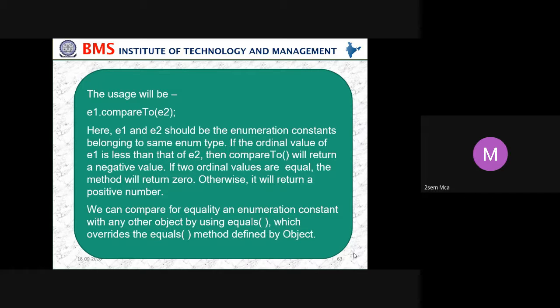We can compare for equality an enumeration constant with any other object by using equals, which overrides the equals method defined by Object. So the usage will be e1.compareTo(e2). Here e1 and e2 should be enumeration constants belonging to the same enum type.